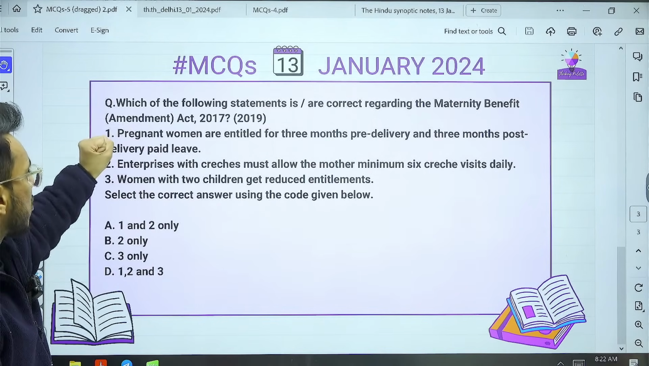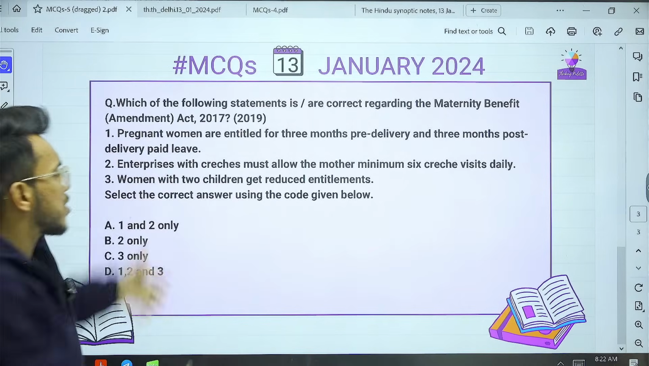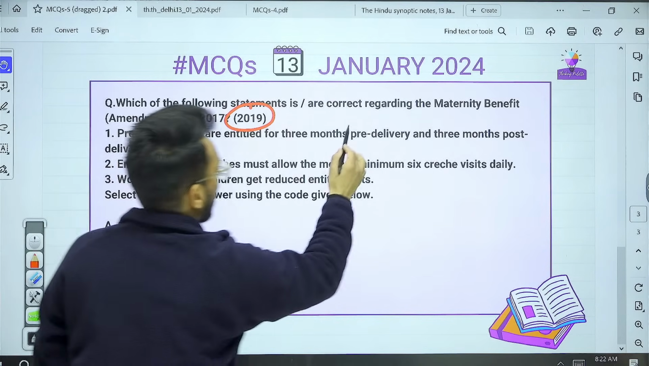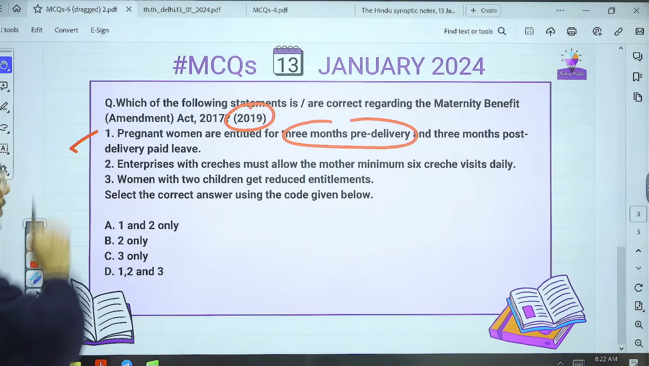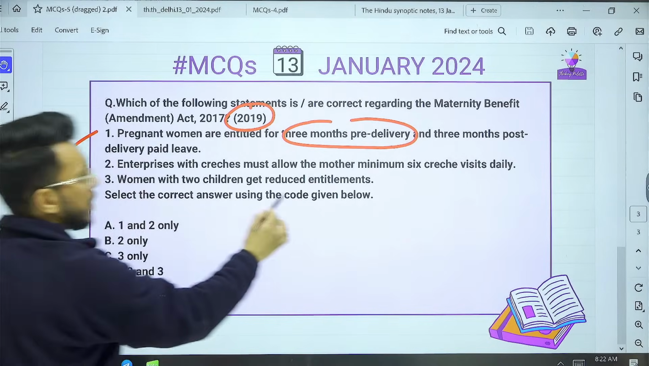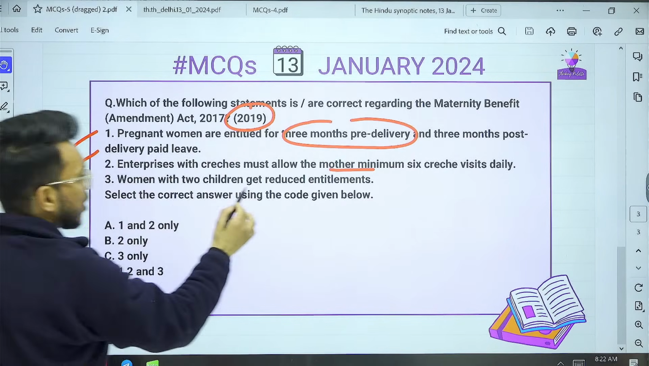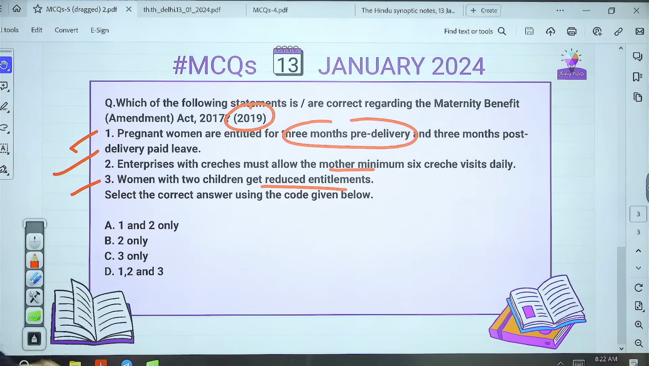Then there is this one question: which of the following statements are correct regarding the Maternity Benefit Amendment Act? Now this question was asked in 2019. Pregnant women are entitled to 3-month pre-delivery and 3-month post-delivery paid leave. Enterprises with creche must allow the mother a minimum of 6 creche visits daily. Women with 2 children get reduced entitlement. Select the correct answer. Please choose the right code and leave your answers in the comment box.